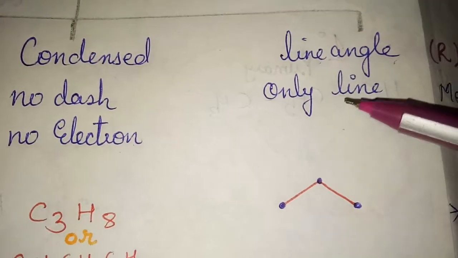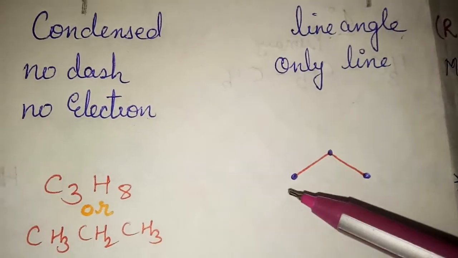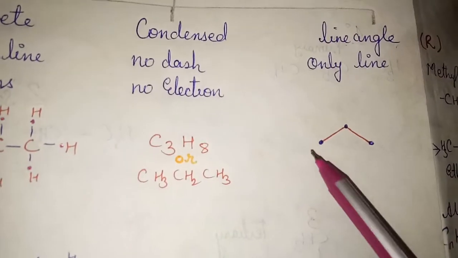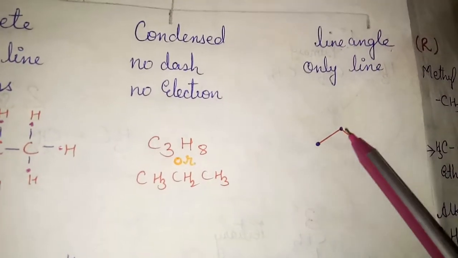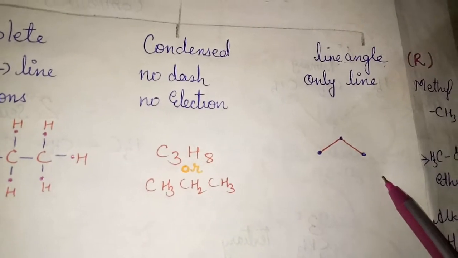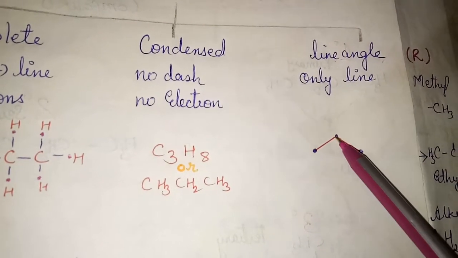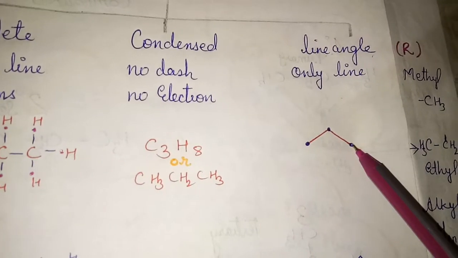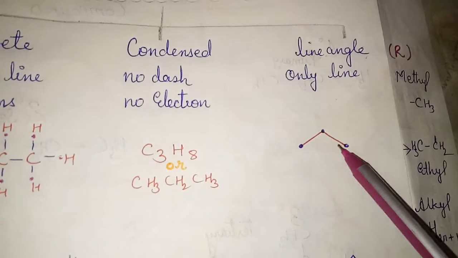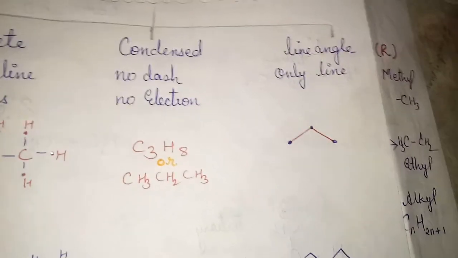Then you have line angle formula, where only lines are represented, and each bend in the line represents a carbon atom. Means wherever the line will bend, it will represent a carbon. Clear? This is representing three carbons. Here the line is bending, one carbon. This is second, and this is the third carbon. It's a single bond, single line. Then it is your propane. Three carbon is prop, single bond, ane, propane.